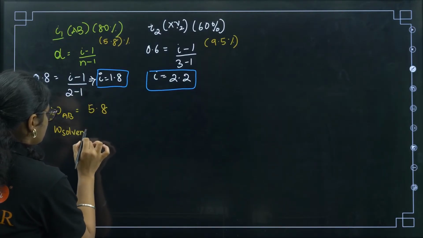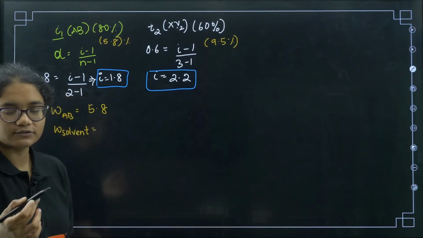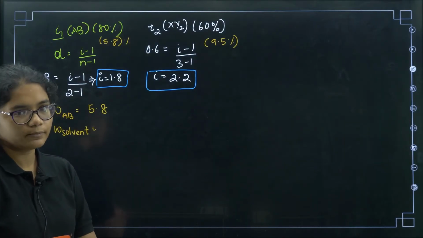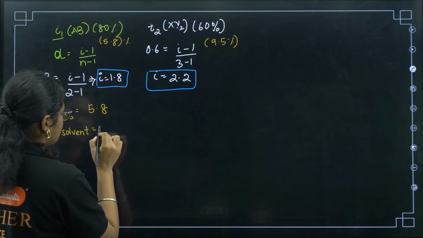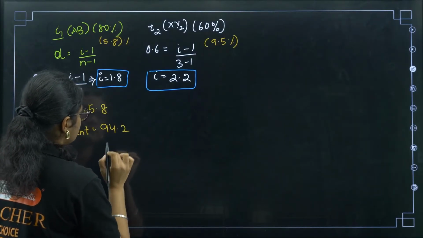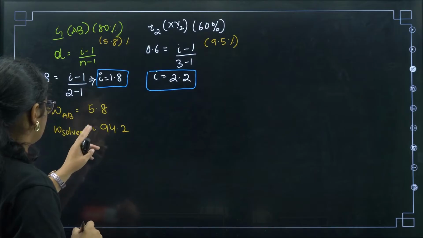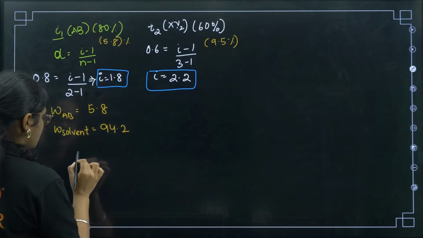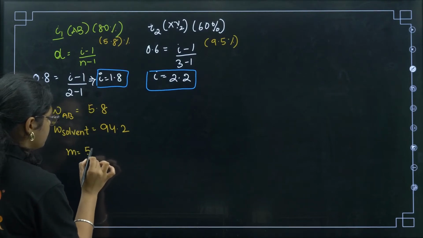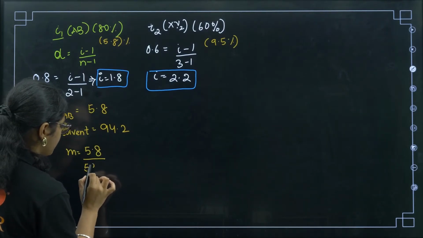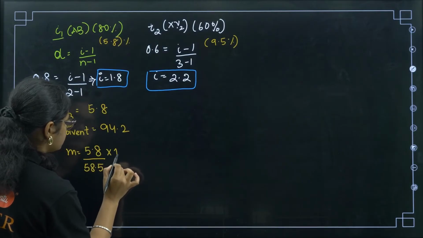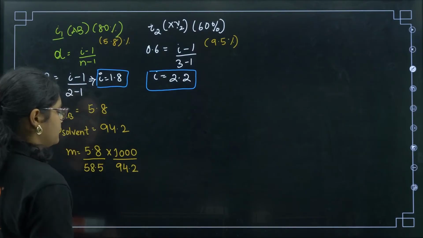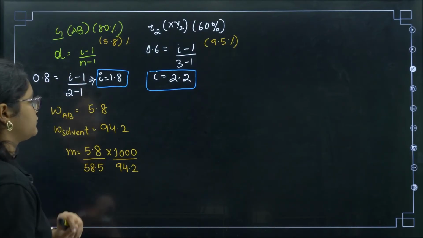Mass of solvent will be 100 minus 5.8, that is 94.2. That is the mass of the solvent. So then what is the molality here? Molality is given mass by molar mass, into 1000 by 94.2. That is the molality of this particular compound.